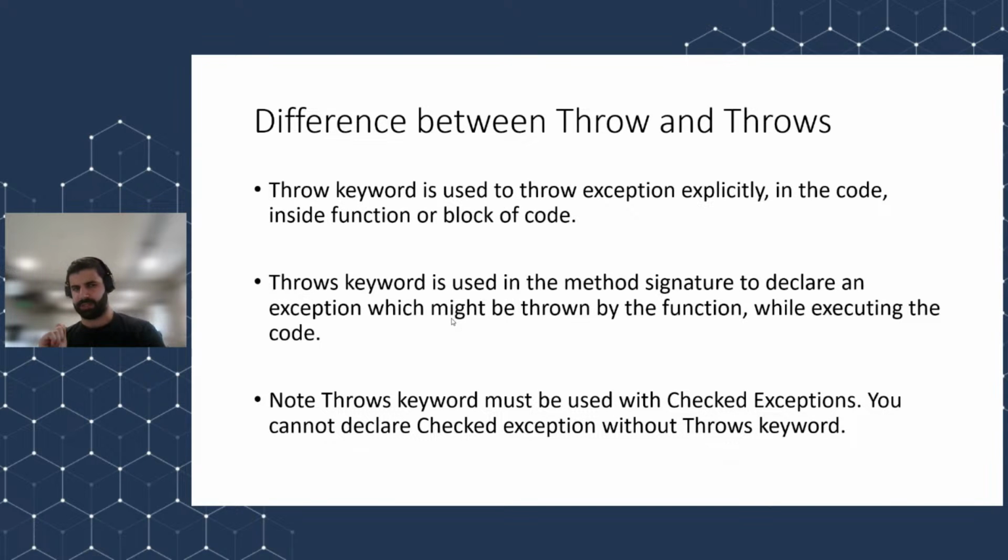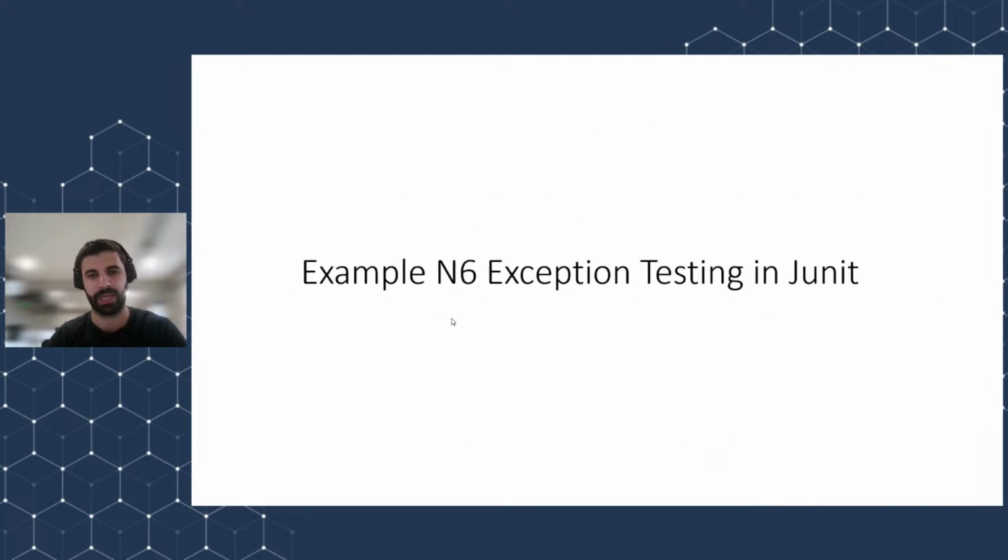Basically, if you look at the code, unchecked exceptions are more readable compared to checked exceptions because you are not writing another statement there, throws. And usually, throw means that you are throwing an object as an exception. And the throws statement tells us that our method will throw this or that type of exception for the compiler to understand. So that's the main difference between these two. Just remember that checked exceptions use the signature throws, and unchecked exceptions don't use it. It's just not required.